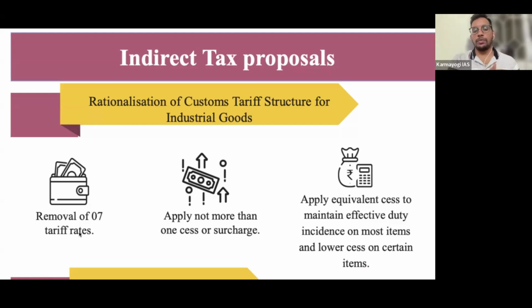So the government is going to remove 7 import rates on most of the goods, and specifically which 7, they have not clearly mentioned. In the next few days, especially after April 1, they are going to mention that whatever the USA is exporting to us, mostly those will be reduced to satisfy Trump. Okay. Then, apply not more than one cess or surcharge.